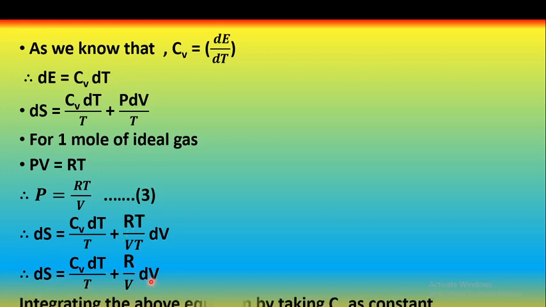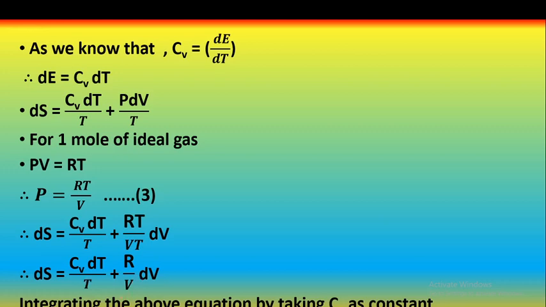Therefore, by substituting the value of pressure in this equation, we can write dS is equal to Cv into dT upon T plus, what is the value of P? P is RT upon V from equation 3, RT upon V into T into dV. Therefore, this T and T get cancelled. So this equation can be written as dS is equal to Cv into dT upon T plus R upon V into dV.